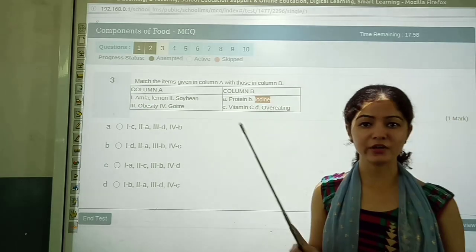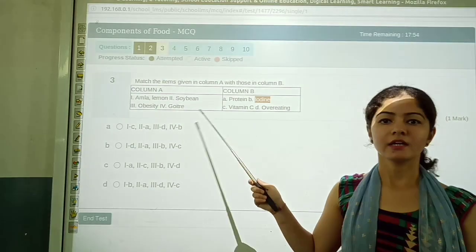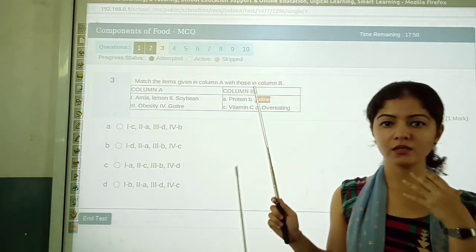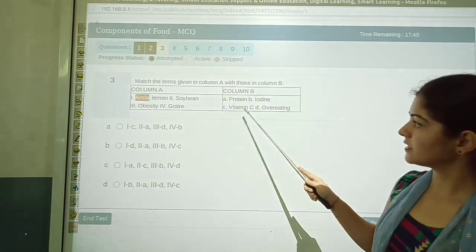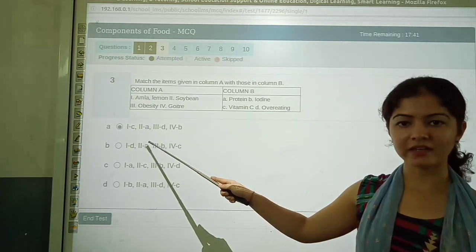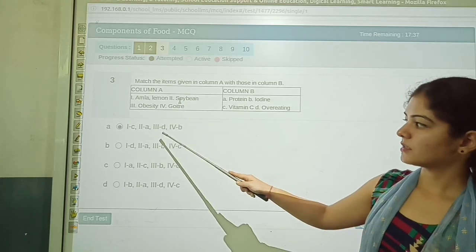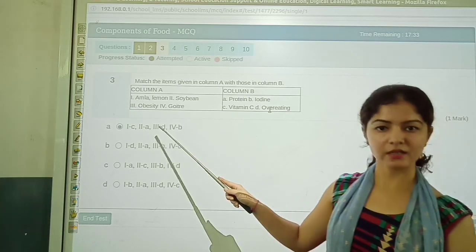Due to the lack of iodine, a person can suffer from a disease known as goiter, in which the thyroid gland in our throat gets swollen. So first is related to C, second is related to A, third is related to D and fourth is related to B. Here A is the correct answer.